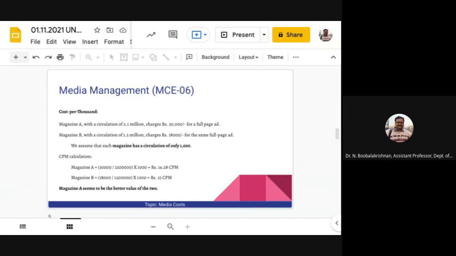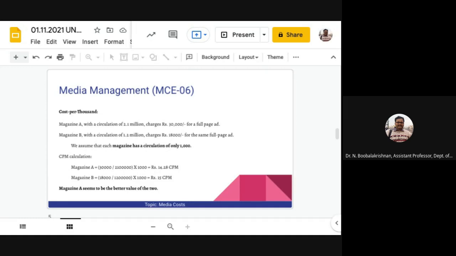Here you see the CPM for magazine A: 30,000 divided by 2.1 million, multiplied by 1000, gives 14.28 CPM. Usually we calculate a percentage; likewise here, CPM is cost per thousand.